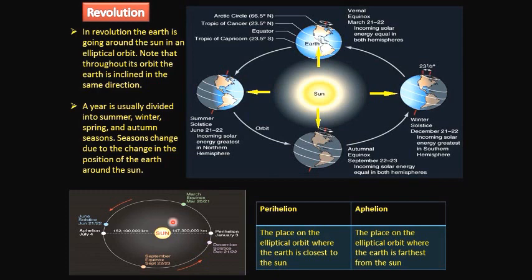The place on the elliptical orbit where the earth is closest to the sun is called perihelion. In this position, the earth is very close to the sun. It occurs on January 3rd. On July 4th, the earth is at the place on the elliptical orbit farthest from the sun. This is the farthest distance from the sun, and this day, July 4th, is called aphelion. So on aphelion, the earth is farthest from the sun, and on perihelion, the earth is closest to the sun.